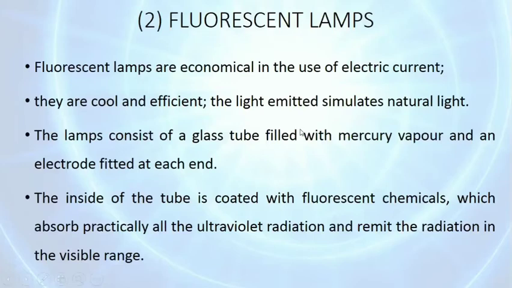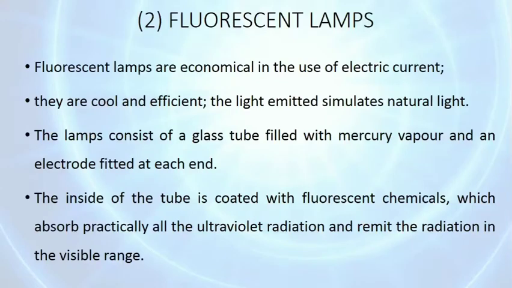Then fluorescent lamps. Fluorescent lamps are economical in use of electric current. They are cool and efficient and the light emitted simulates natural light. The LED bulb which we use in some areas. The lamp consists of a glass tube which is filled with mercury vapor and an electrode fitted at each end. The inside of the tube is coated with fluorescent chemicals which absorb practically all the ultraviolet radiation and emit the radiation in the visible range.